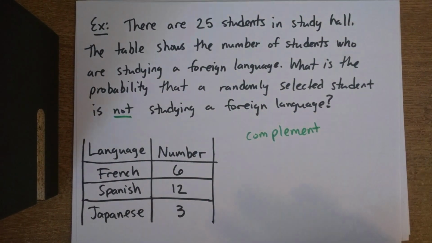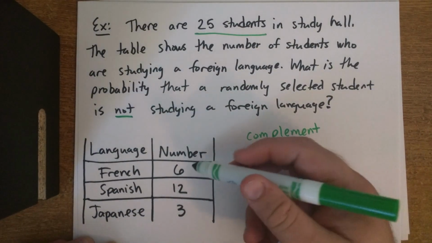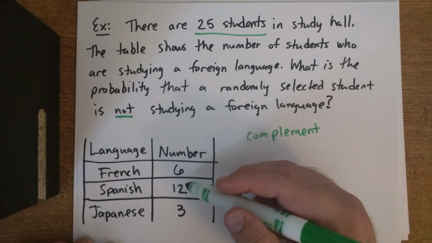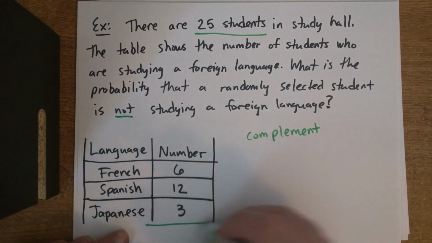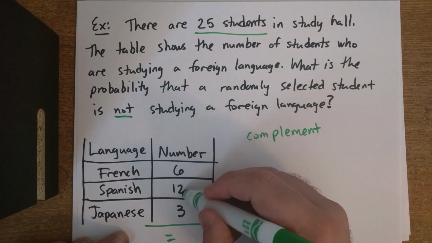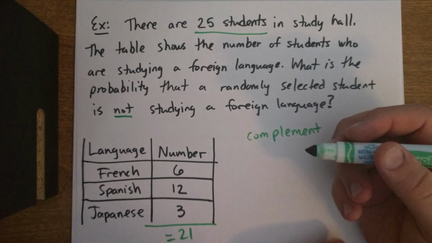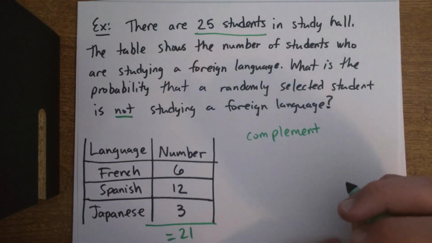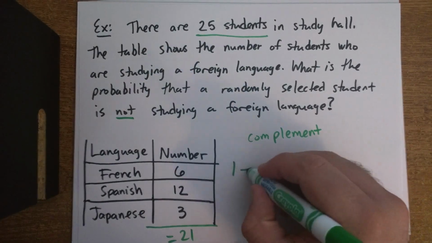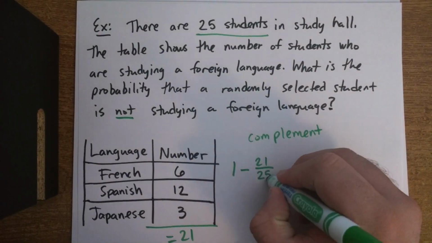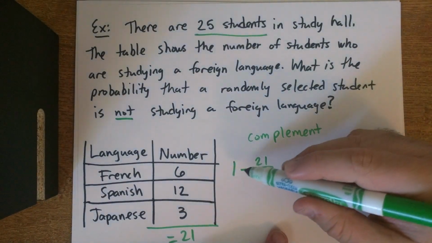So let's think about what we have. We have 25 students. That's key information right there. And how many students are studying a foreign language? There's 6 studying French, there's 12 studying Spanish, and 3 with Japanese. So if we add these up, 6 plus 12 is 18, plus 3 is 21. So that means that there are 21 of the 25 students that are studying a foreign language. To find what we want, which is not studying, we do 1 minus the probability of the foreign language students. So we do 1 minus that.